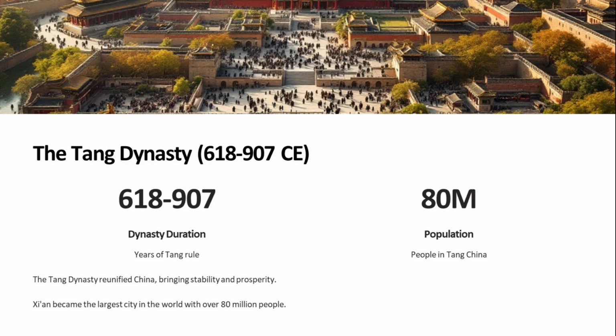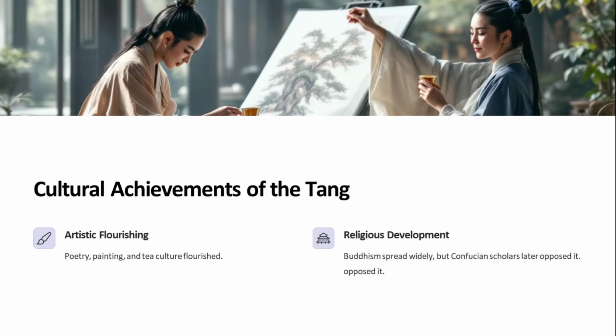The first emperor of the Tang Dynasty, Emperor Gaozu of Tang, reunited China. He brought back civil service exams, tests for people who wanted to work for the government, and standardized a new currency, system of money. His reforms stabilized the government. Poetry, painting, and dancing flourished under the Tang Dynasty. Tea became a popular drink.